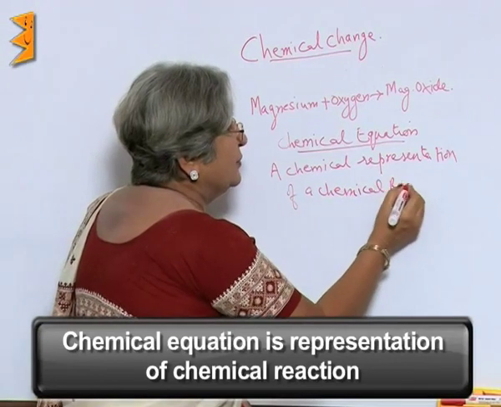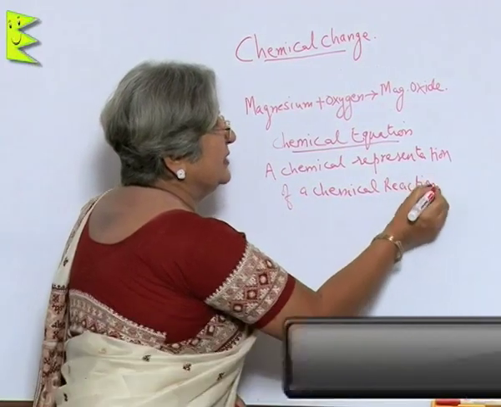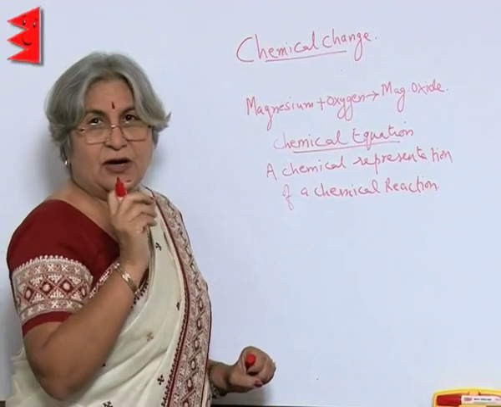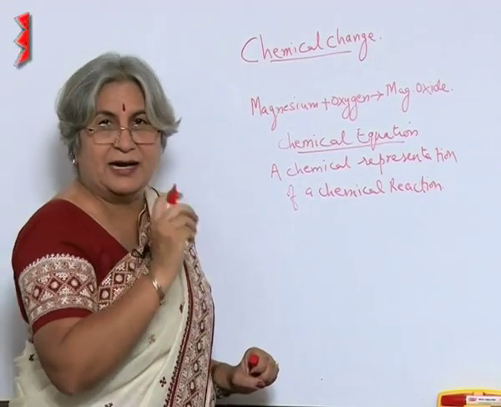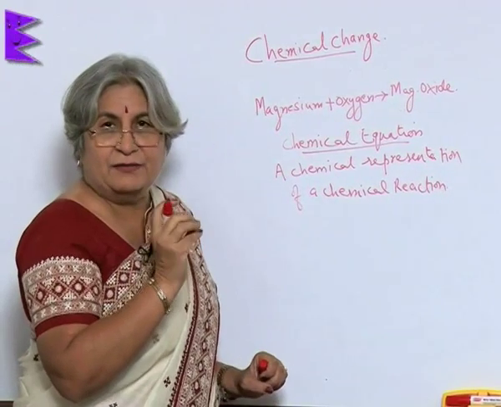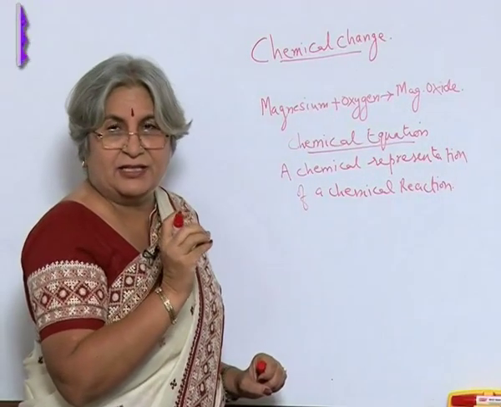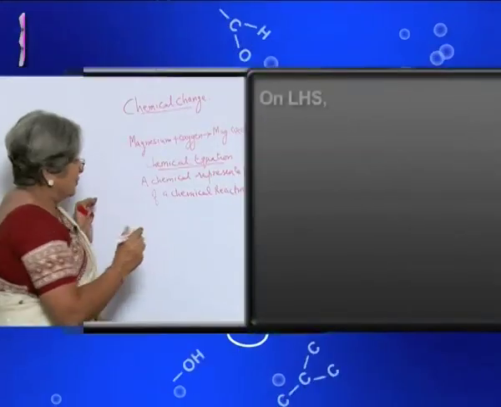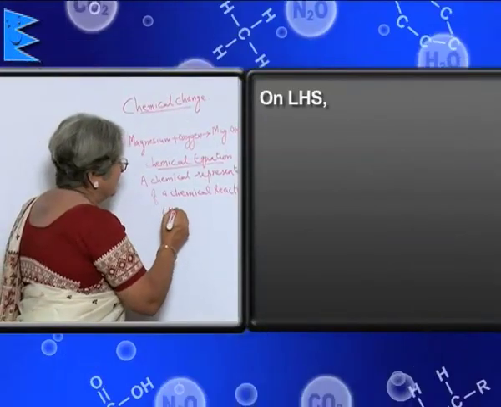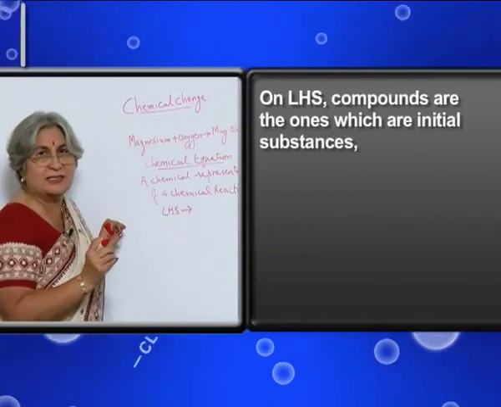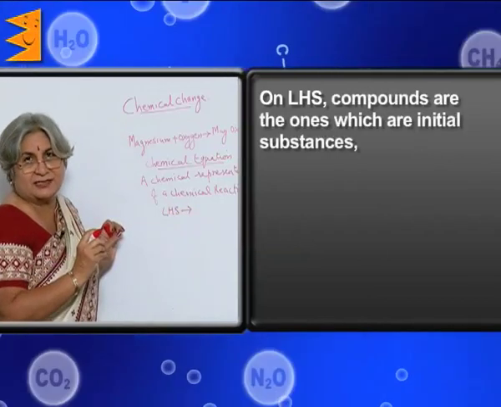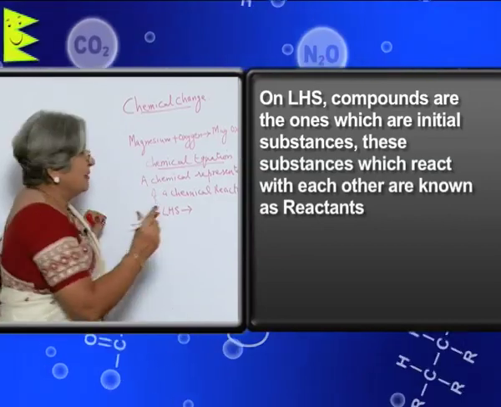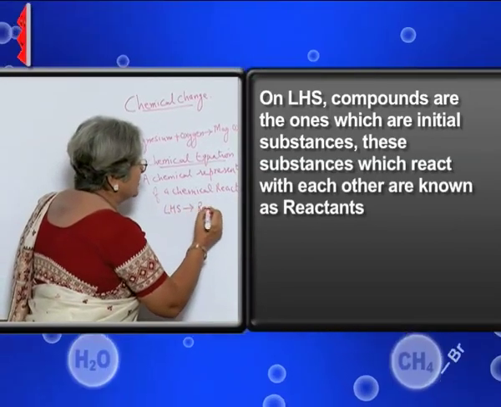So, what we have used is, we have just used the words, and whatever two compounds or two elements or one element and a compound combined with each other or reacted with each other, they are written on the left hand side. So, on the left hand side, the compounds are the ones which are initial substances. These initial substances that react with each other are called reactants.